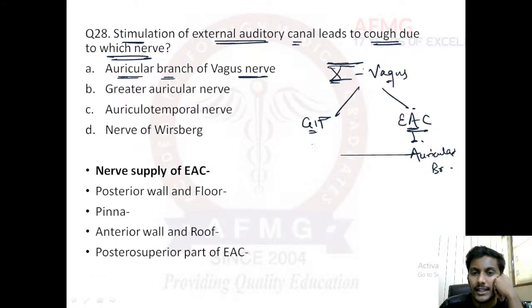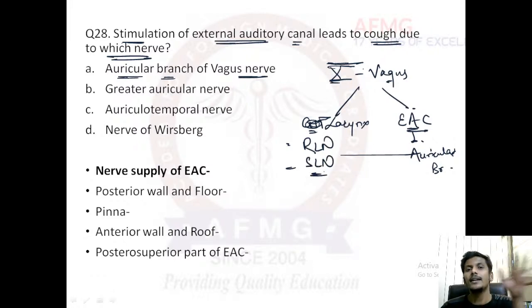Okay. Whereas in the larynx usually, it gives innervation via two important nerves, that is RLN and SLN. As we have studied earlier, recurrent laryngeal nerve and the superior laryngeal nerve, both of them are a branch of the 10th cranial nerve, that is the vagus nerve.